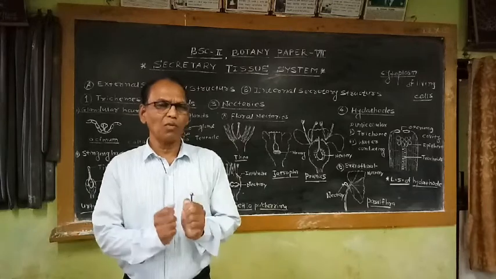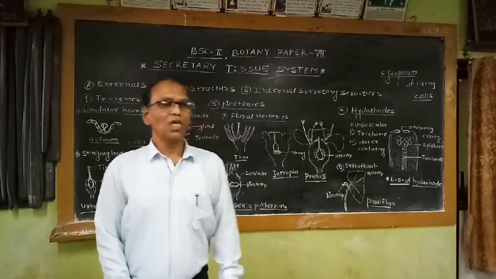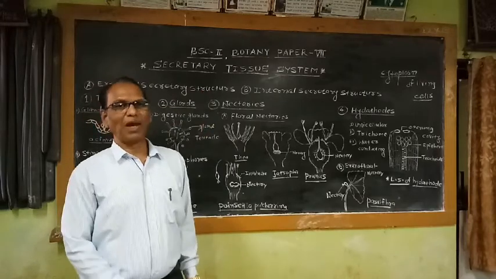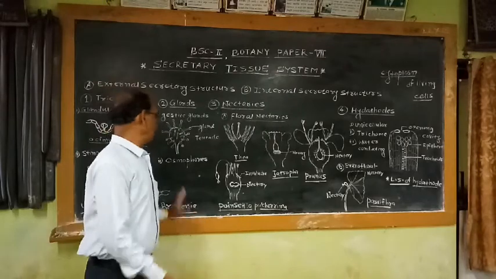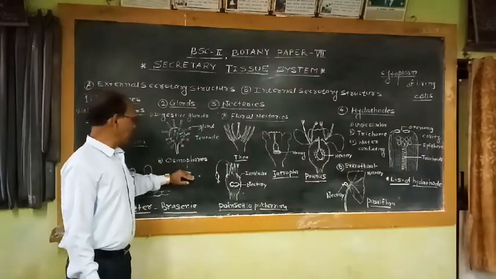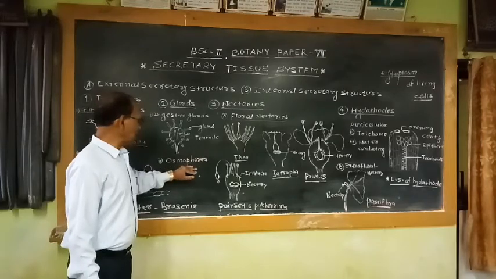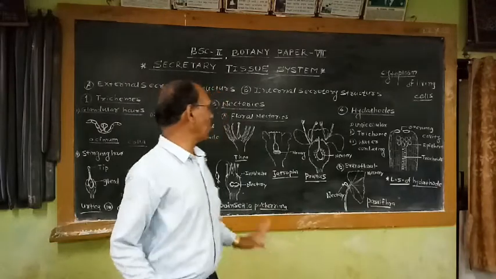That means some cells have the ability to secrete essential aromatic oil, which gives fragrance and smell. These osmophores are generally found in some floral organs. They may be found in petals or stamens or carpels also.